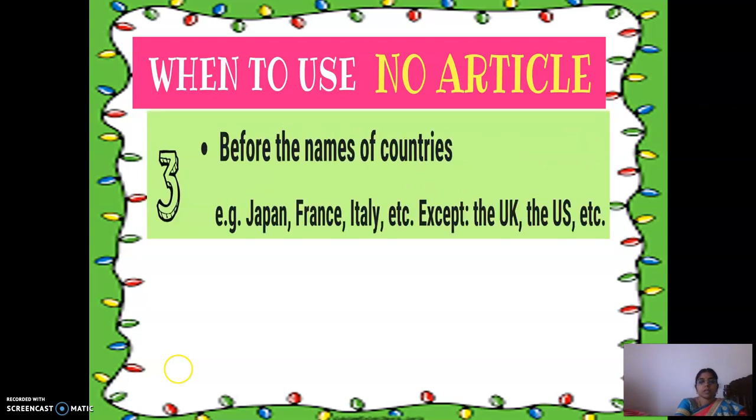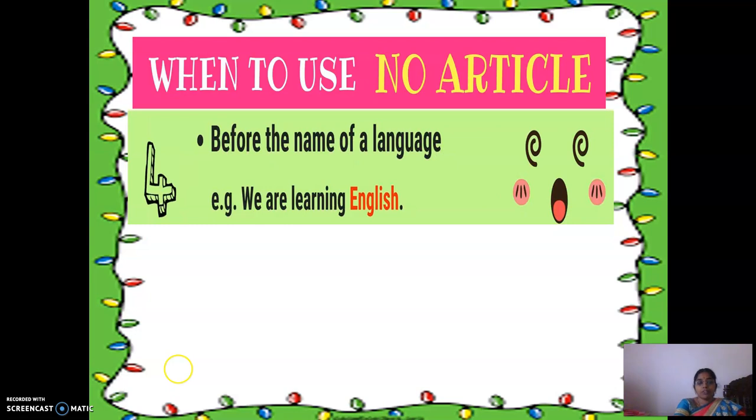That's it. And the third point is before the names of countries. Example: Japan, France, Italy, etc. Except UK and US. For UK and US, we will use the UK and the US. Apart from that, for all other names of countries, we will use no article. And the fourth point is before the name of a language. Before the name of a language, you should not use any article.